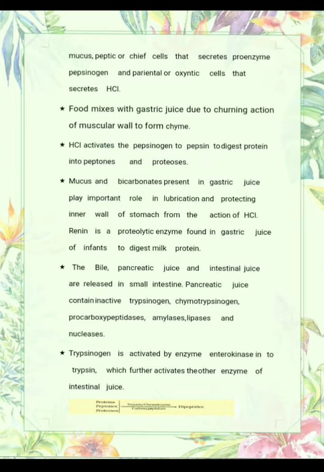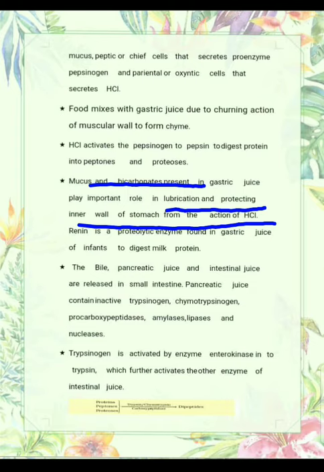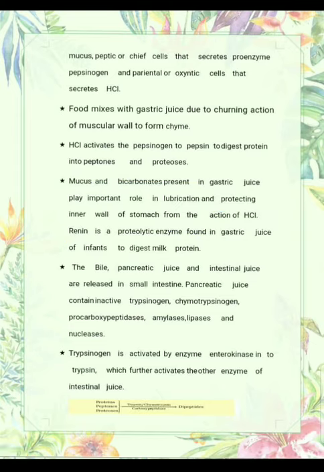After that, mucus and bicarbonate present in the gastric juice play an important role in lubrication and protecting the inner wall of the stomach from the HCl. Now, one more enzyme is present in childhood, renin. Actually, it is also a proteolytic enzyme which helps to digest the milk protein in infants.